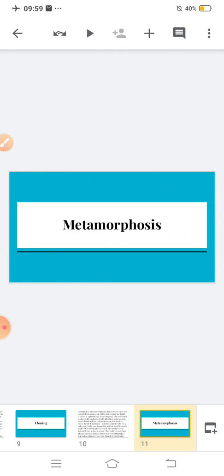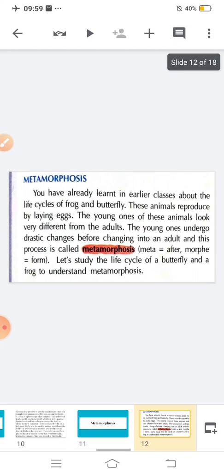Now our last topic is metamorphosis. See, you have already learned in earlier classes about the life cycles of frog and butterfly. These animals reproduce by laying eggs. The young ones of these animals look very different from the adult. Is this clear? The young ones undergo drastic change before changing into an adult. And this process is called metamorphosis.